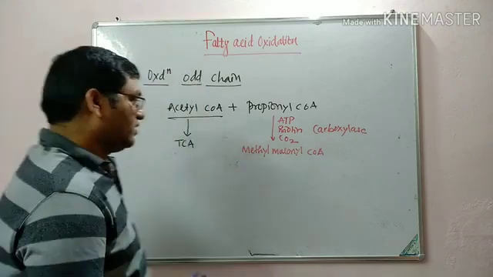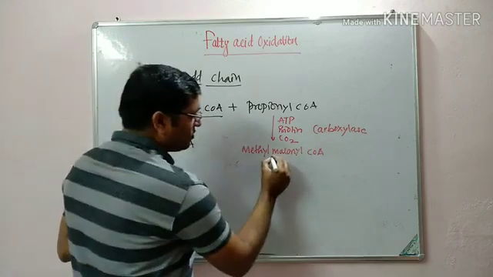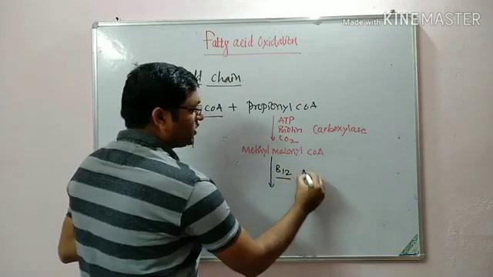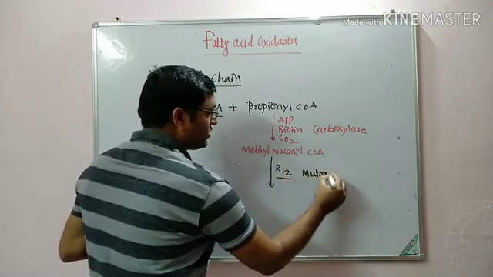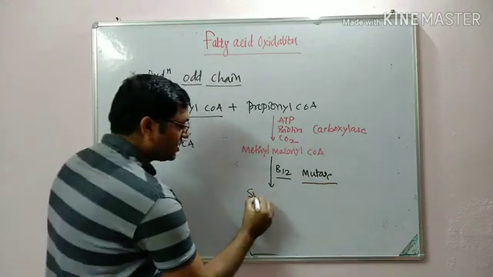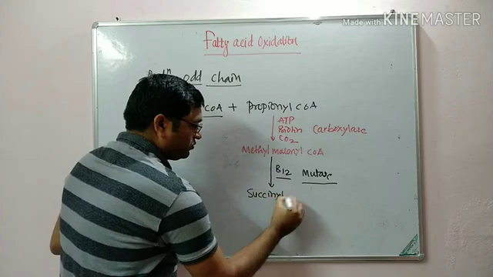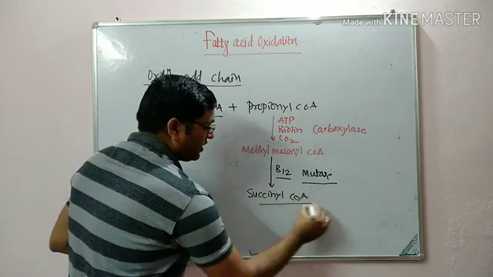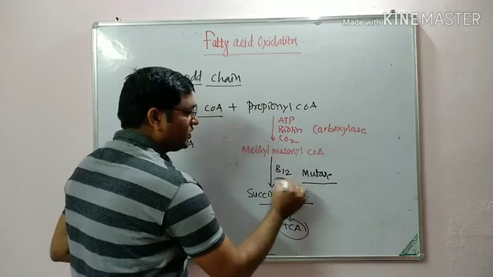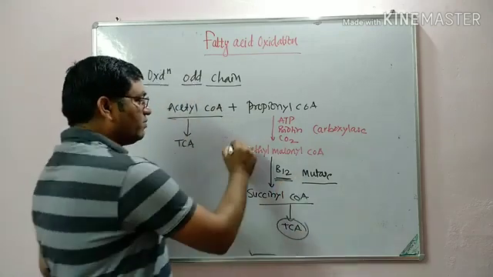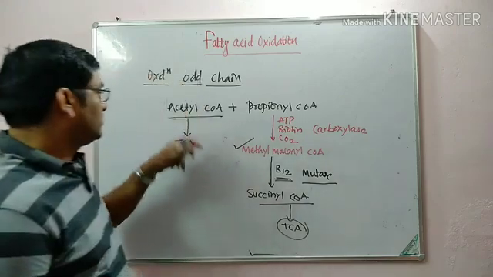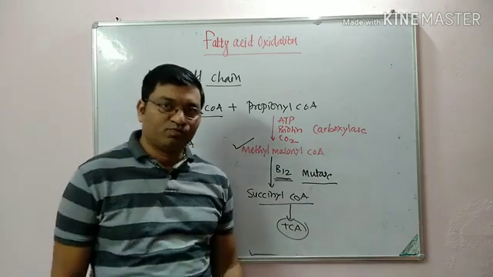Now this methylmalonyl coenzyme A, in a B12 dependent reaction with the enzyme methylmalonyl CoA mutase, is converted into succinyl coenzyme A. And this succinyl coenzyme A enters the TCA cycle. So in the deficiency of B12, there is methylmalonic aciduria. This is one defect in this pathway.